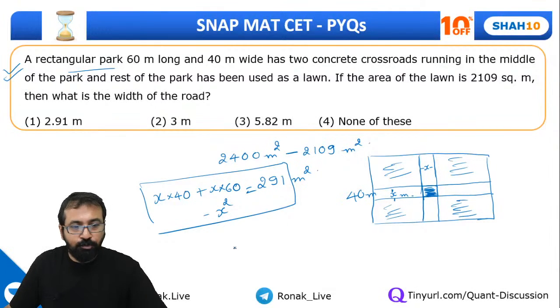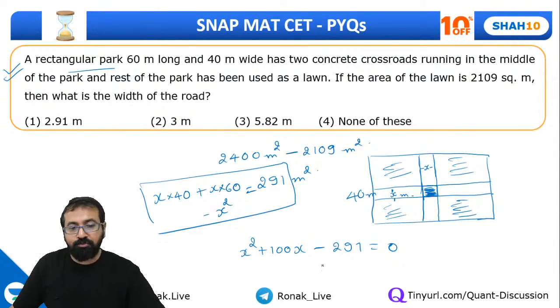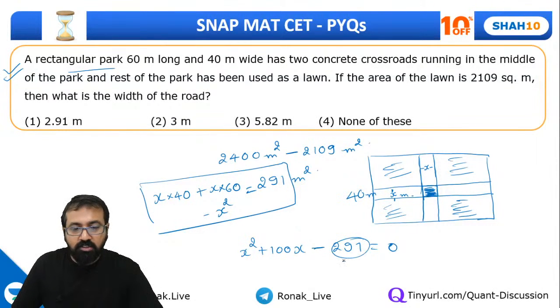So this, if you solve, it will come out to be X square plus 100X minus 291 equal to 0. And you will have to factorize this thing. Since there is a negative sign, one root will be negative, another will be positive. Negative value we will not take, we will take the positive value. So what are the two factors of this whose difference will be 100?